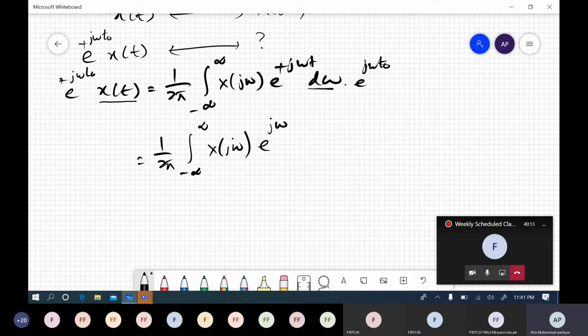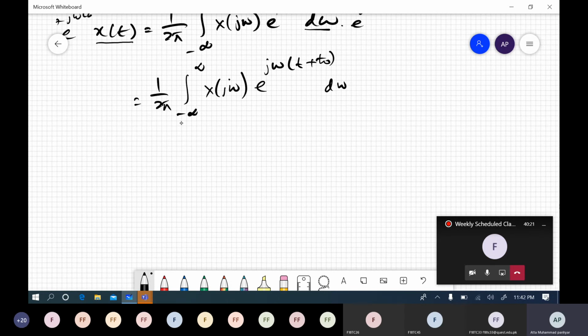So j omega t plus t naught d omega, and we know this is not the equation for the inverse Fourier transform. We have to make some changes to make it again the equation for the inverse Fourier transform.